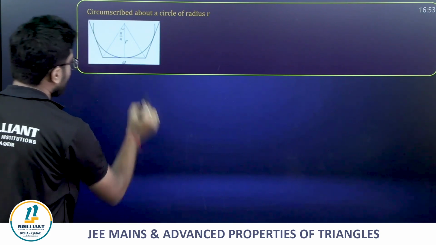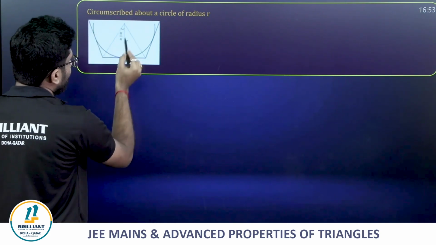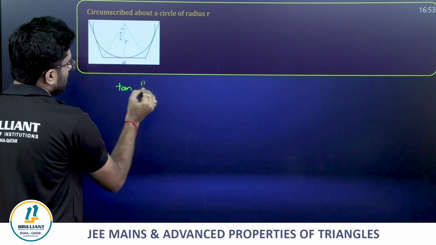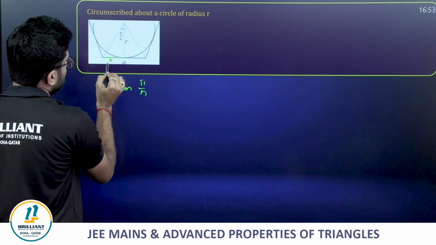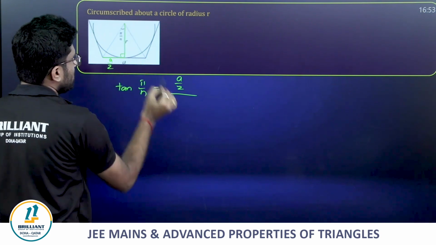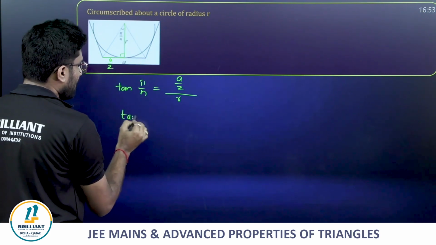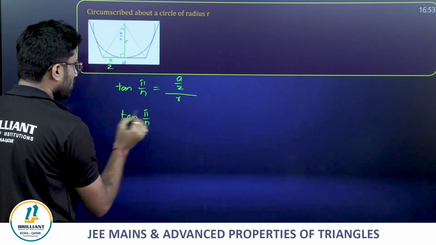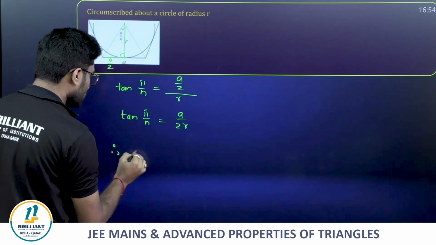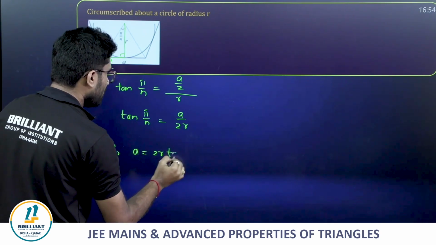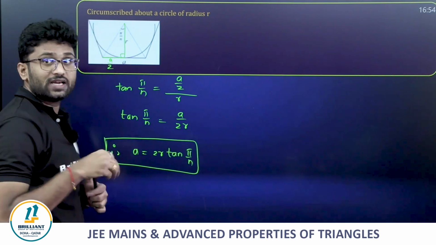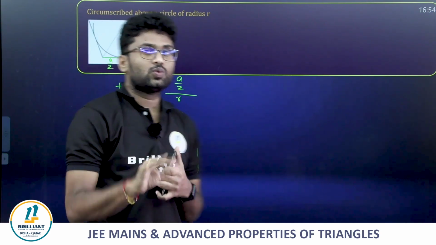So in this case, friends, as usual, we take tan. What is tan pi by n? Tan pi by n is equal to opposite, a by 2, by adjacent, which is r. So tan pi by n is equal to a by 2r. Therefore finally, a is equal to 2r times tan pi by n. That's it. A is equal to 2r times tan pi by n.